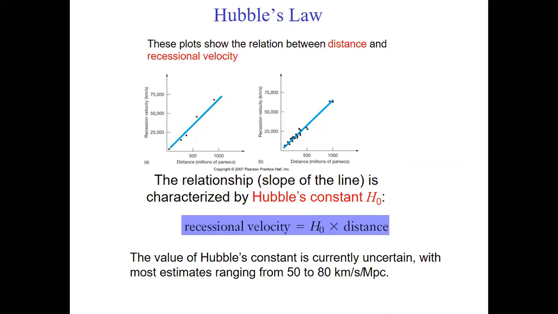So it's not changing. The value of the Hubble constant is currently uncertain, with estimates ranging from 50 to 80 kilometers per second per megaparsec. So this H naught value can be somewhere between 50 and 80, but we are still a little uncertain.